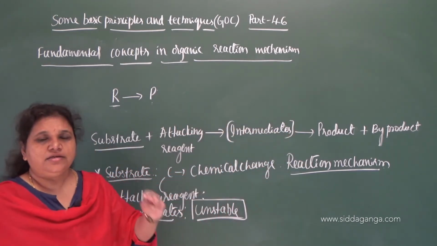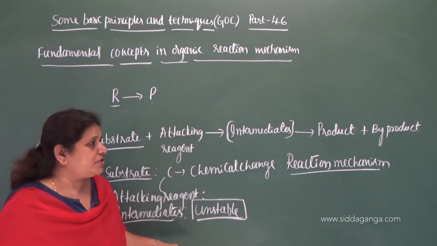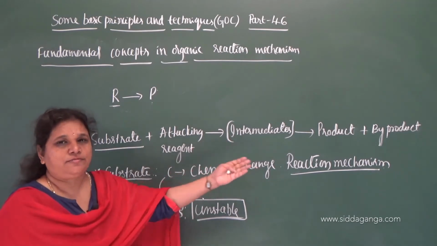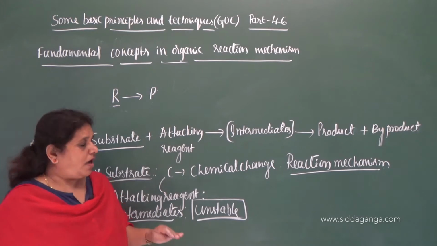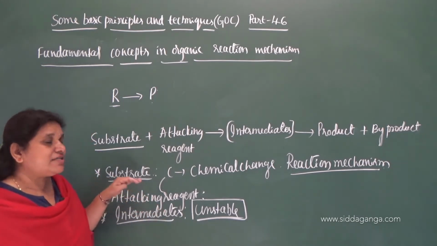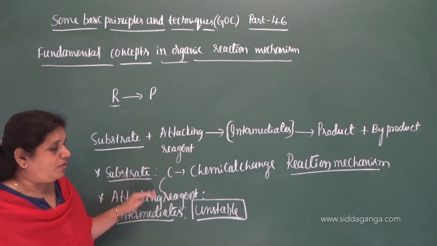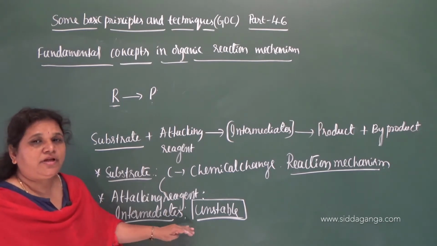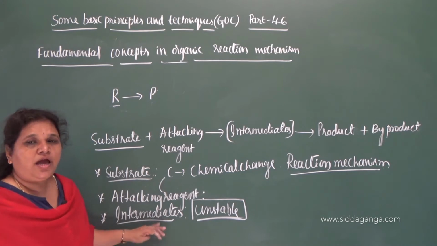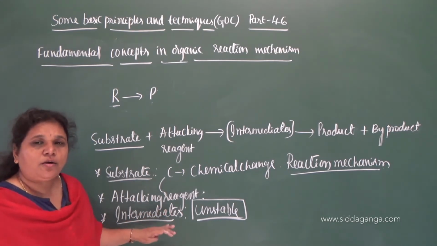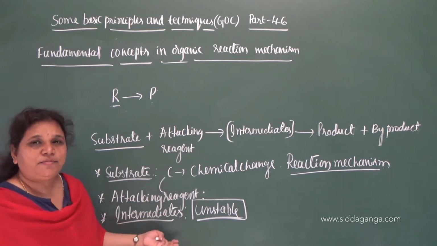So, a detailed step-by-step conversion of reactants to the product, meaning how the breaking of the old bonds takes place, how the attacking reagent attacks on the substrate molecule, what type of unstable intermediate species are formed after the breaking of old bonds, and how they undergo recombination to get the stable product.